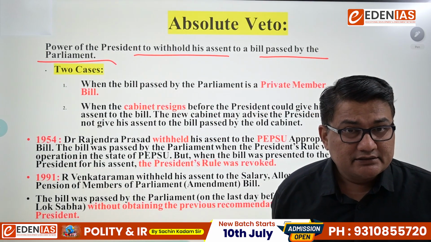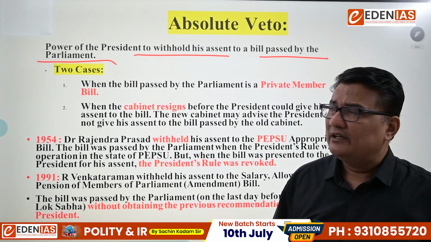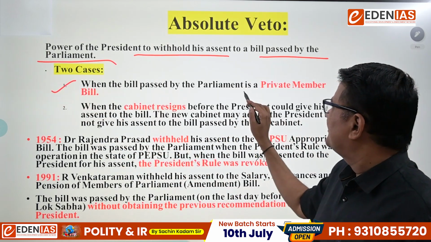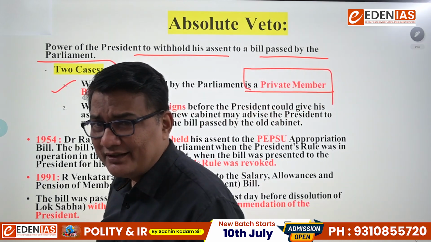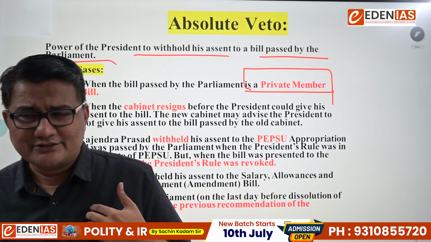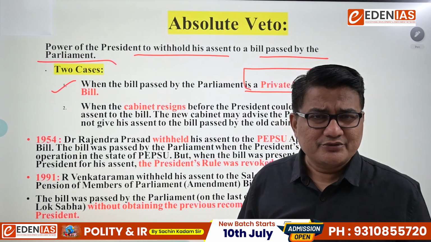Now, are there any cases? Yes. In 2 cases, he has absolute veto. Where? If the bill passed by Parliament is a private member bill. Then comes the next question: what do you mean by private member? Listen carefully. Private member does not mean me and you. Private member means anyone other than the government in the House.